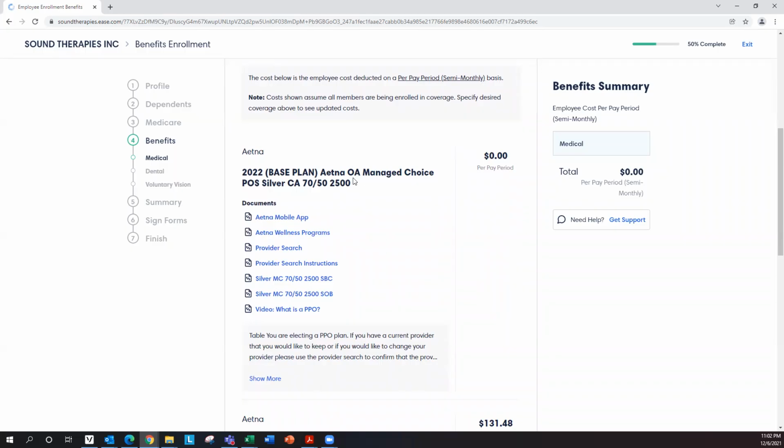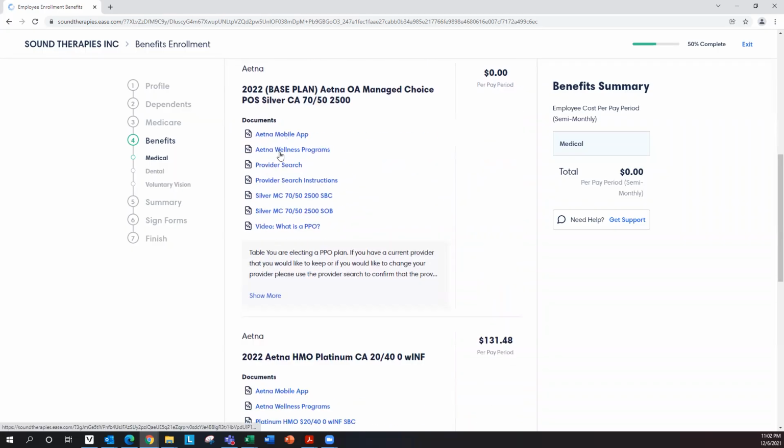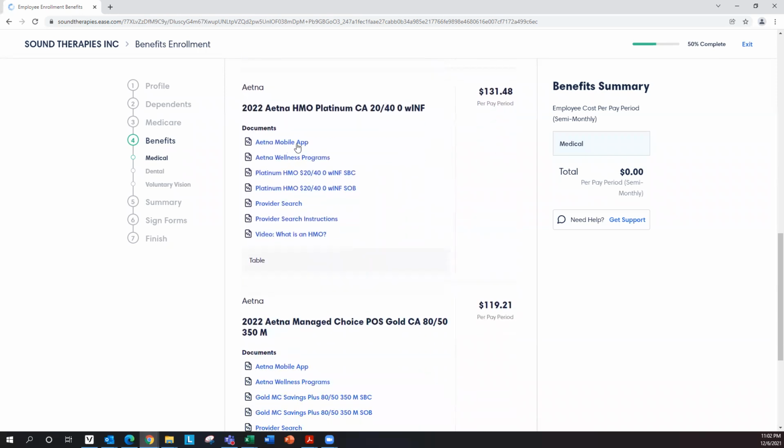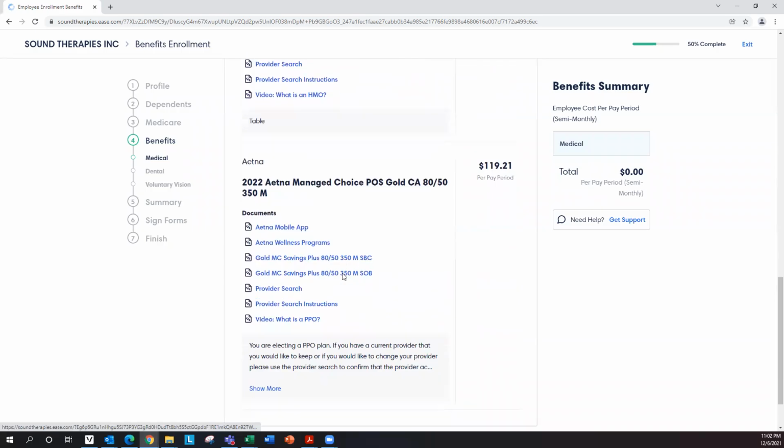And you can also notice that each of the plan has the hyperlinks. This will allow you to access flyers for mobile app or how to search a primary care physician. There's also a search instructions. You have the benefit summaries, and also a video. What is a PPO? It's a good video for you to review at your own leisure. So each of the plans do have the hyperlinks that you can click on.